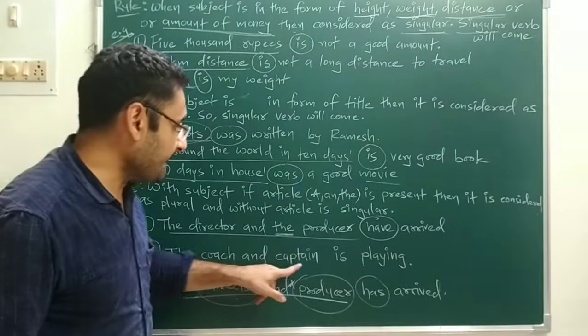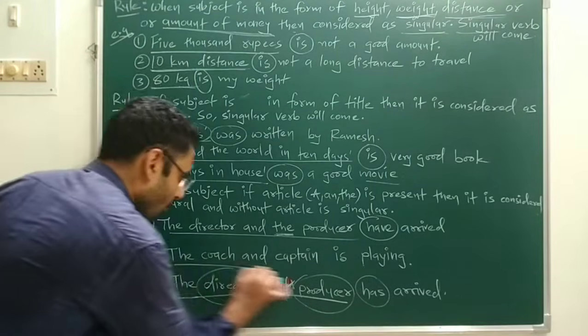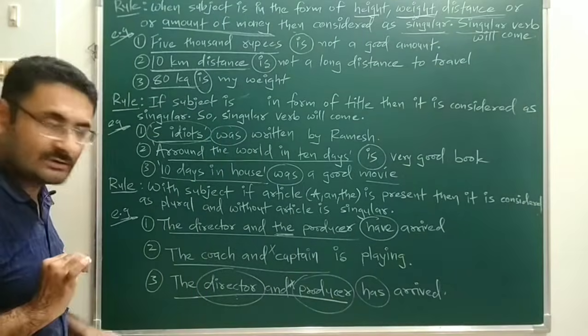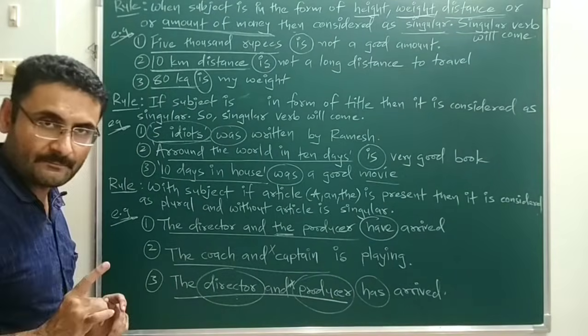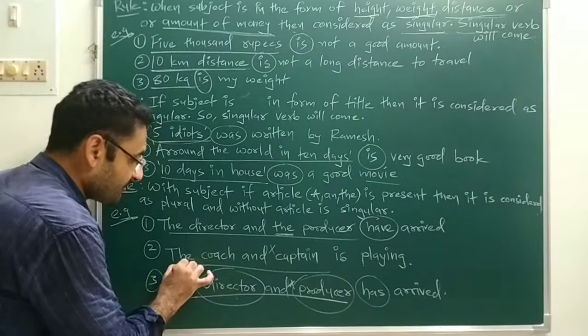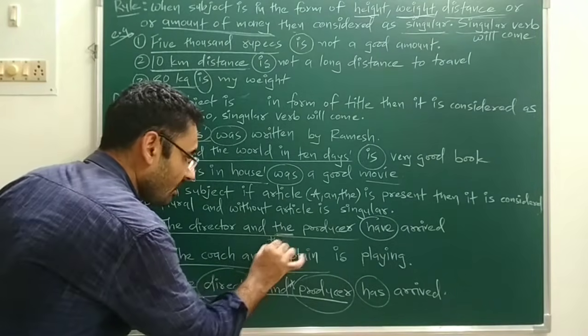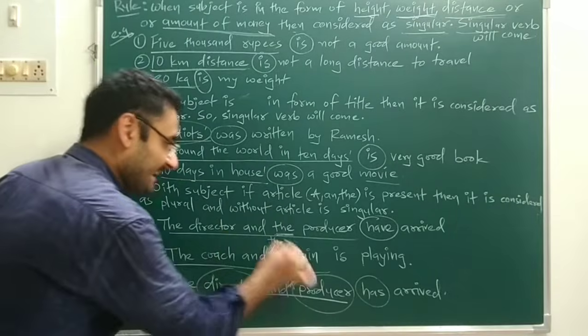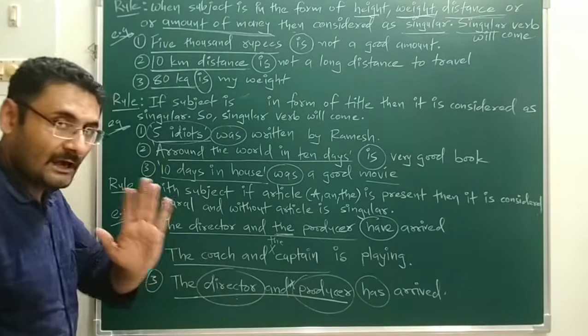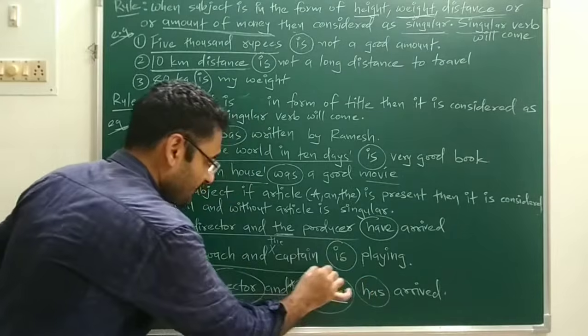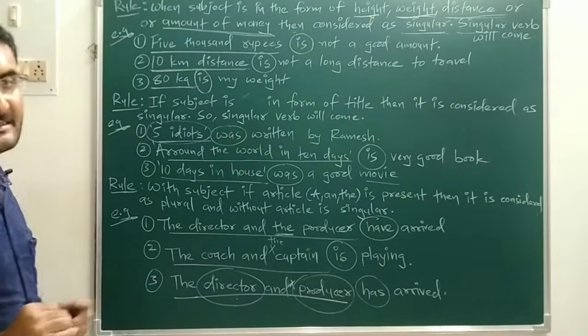Next sentence. The coach and captain. Over here the article is not used. Not used means a singular subject. Supposing Ramesh is the coach, so the same person is the captain. Why? Because the article is not used over here. So coach and captain both are the same. Singular subject. So with that, the singular verb is playing.